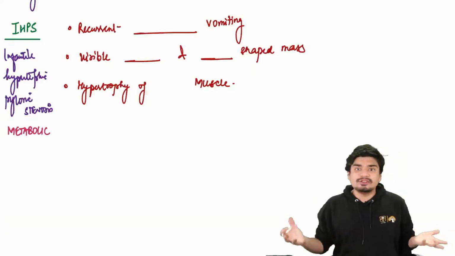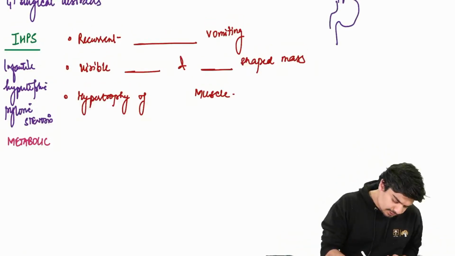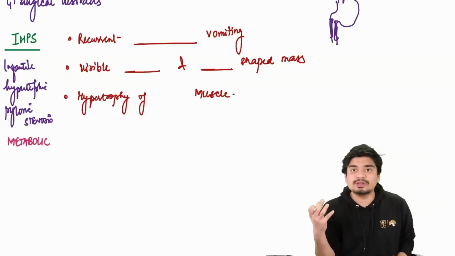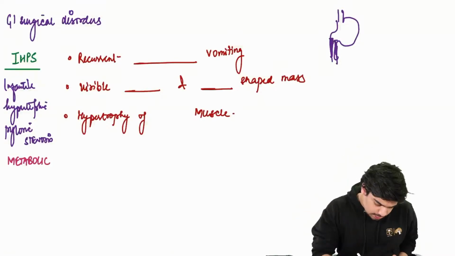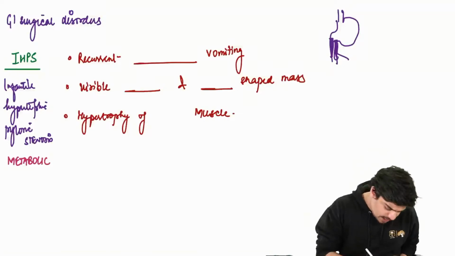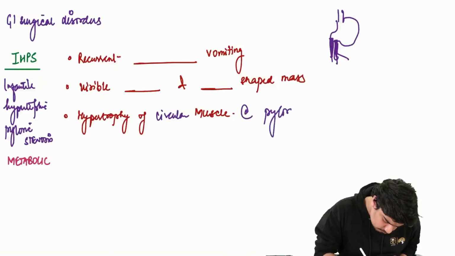So what happens in this infantile hypertrophic pyloric stenosis? The name itself is telling you. Let's say this is a stomach. At the pylorus muscle, what's going to be there? There's going to be hypertrophy of the circular muscle at the pylorus.